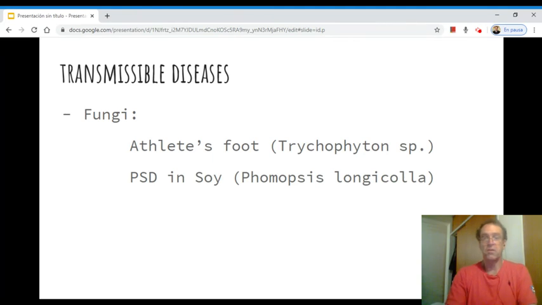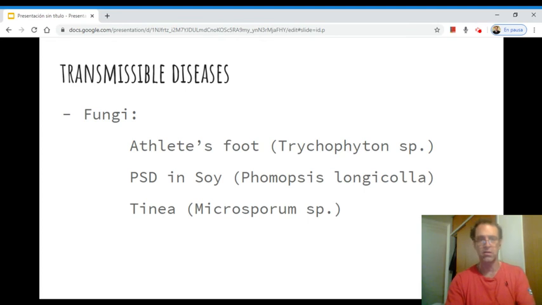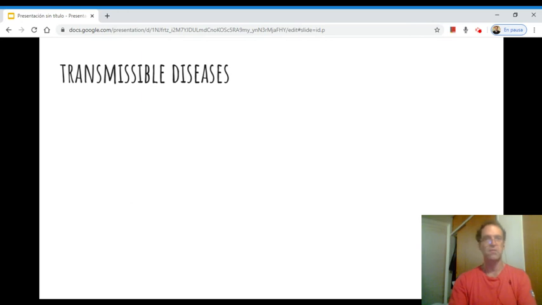An example of how these diseases can affect other organisms, such as plants. The PSD is a very, very common fungus in soybeans, and it obviously affects the crops when they grow for food. And a very typical disease, especially in hairy animals like dogs or cats, is the tinea. In Spanish it's very similar, and the fungus is called microsporum, and it forms round patches of peeled skin in the skin of these animals.